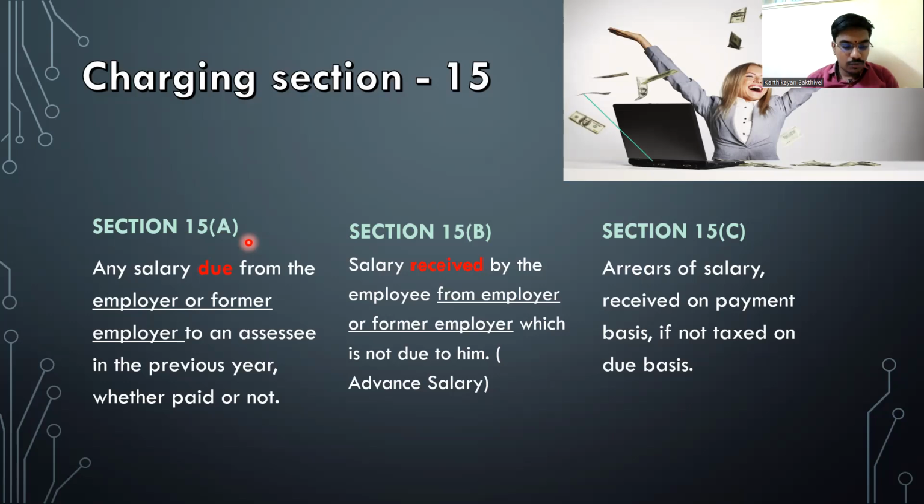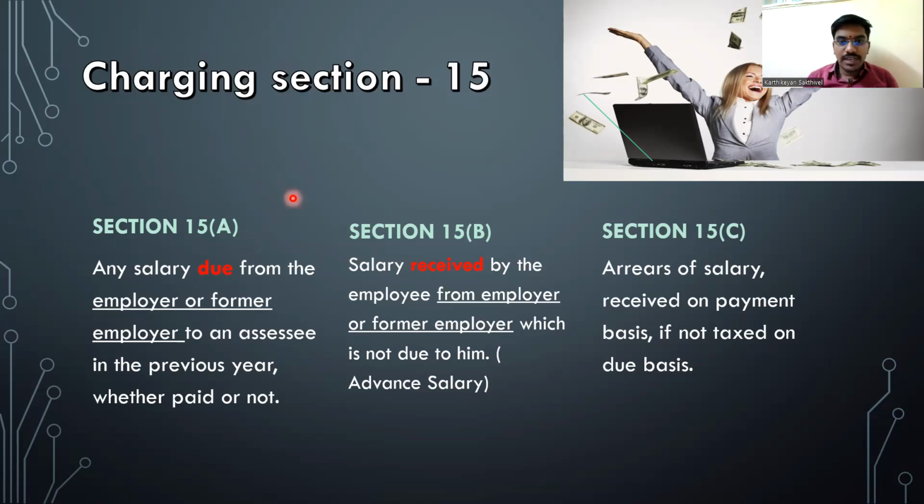Assume, for example, for the month of April, I will be receiving the salary in the month of May. Correct. So at the end of April, my April salary becomes due. Even though it was paid on May 5, it becomes due on the last date. At the end of May the salary becomes due, at the end of June the salary becomes due. So at the end of every month, unless the contract reads otherwise, the salary becomes due.